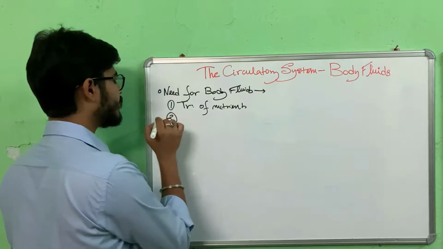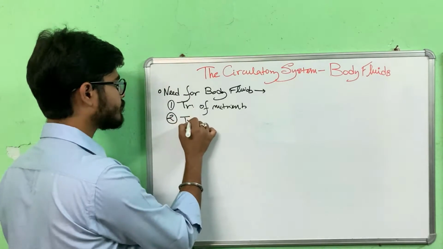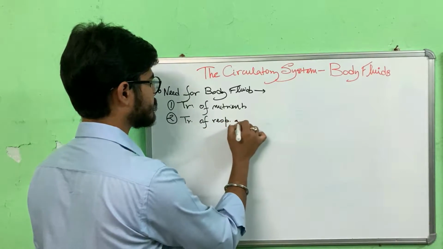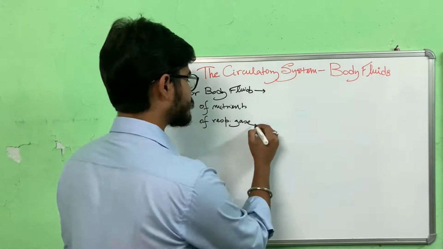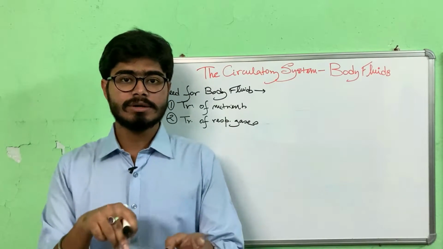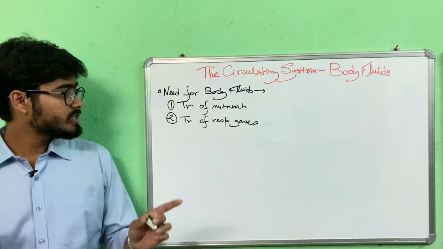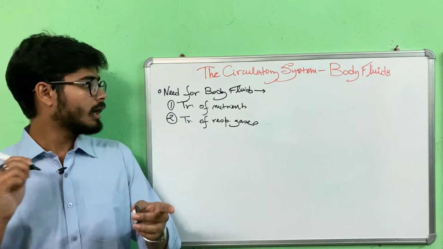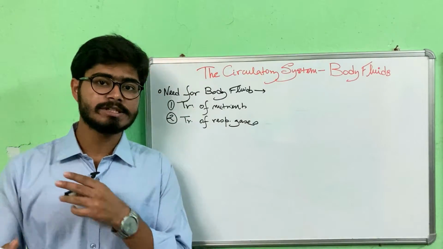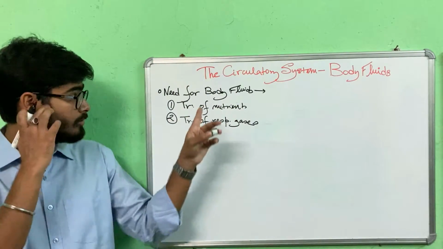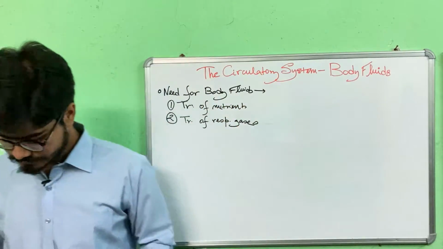Second, transport of respiratory gases. You breathe in oxygen and that oxygen is dissolved in the blood, and that oxygen is taken to each and every cell of the body, and the carbon dioxide given out by each and every cell of the body is again diffused out, and this is done with the help of body fluids, that is blood.